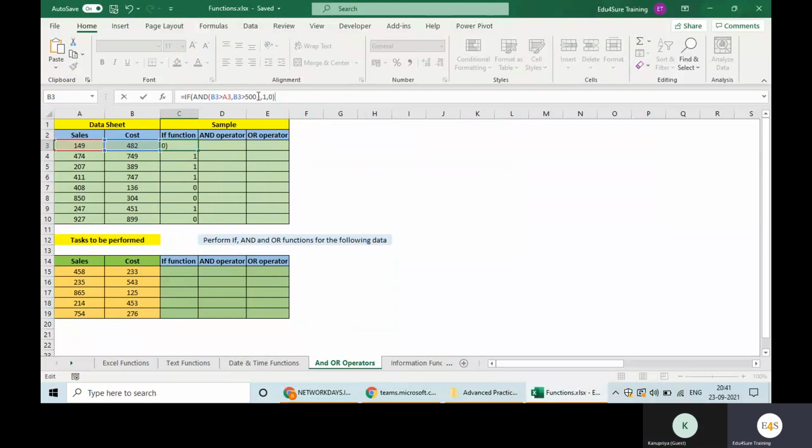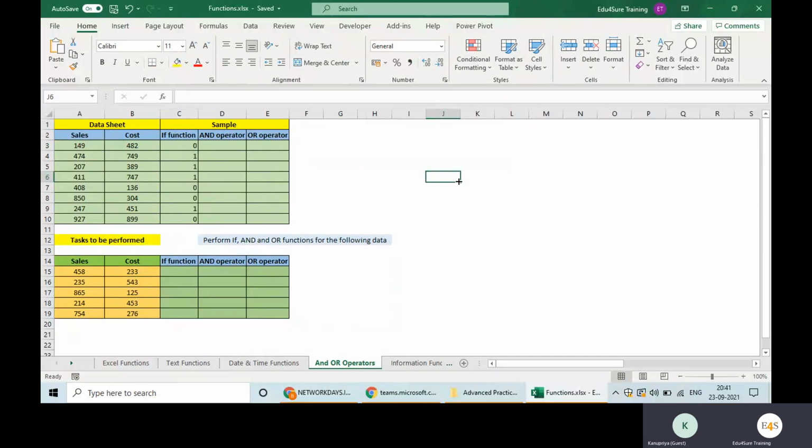If any of the conditions turns false, it will show me 0. So I will get the answer accordingly. What is the difference between AND and OR operator? In case of AND, it will give me the true value only when both the conditions are true. But in case of OR operator, it will give me true if either of the conditions is true.